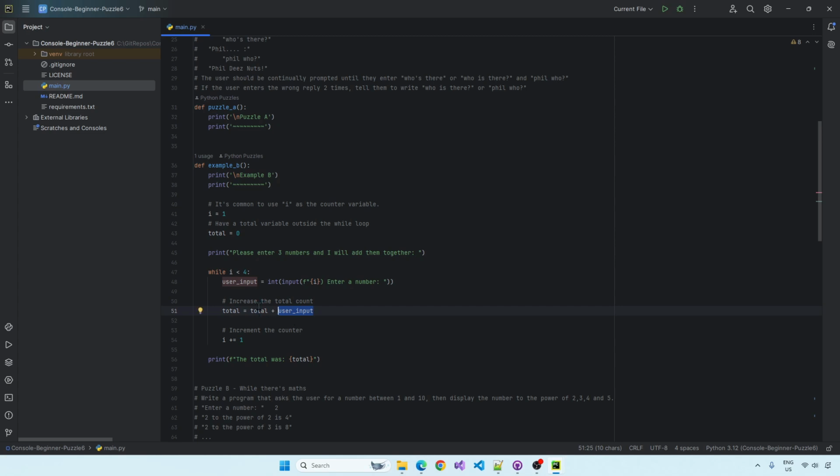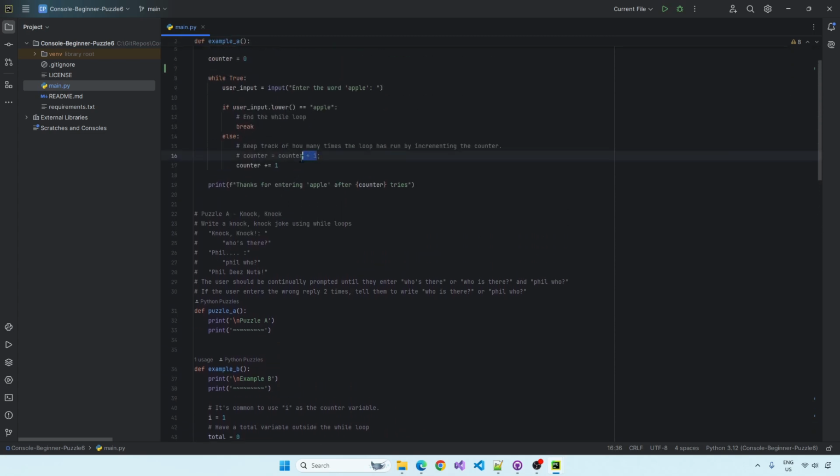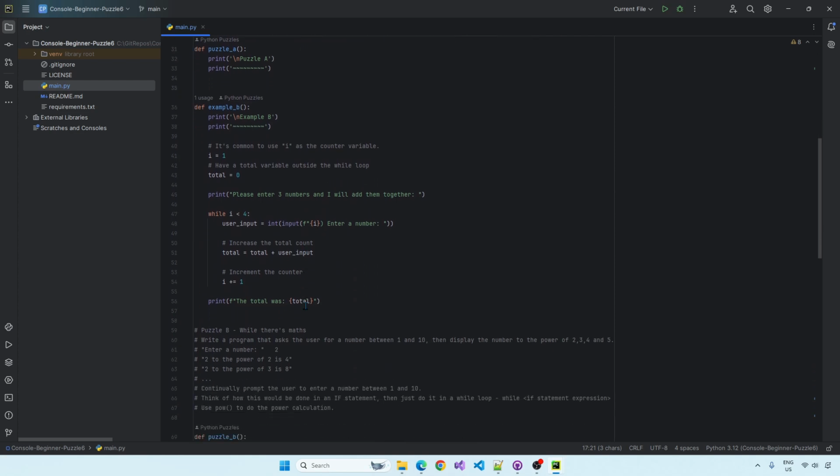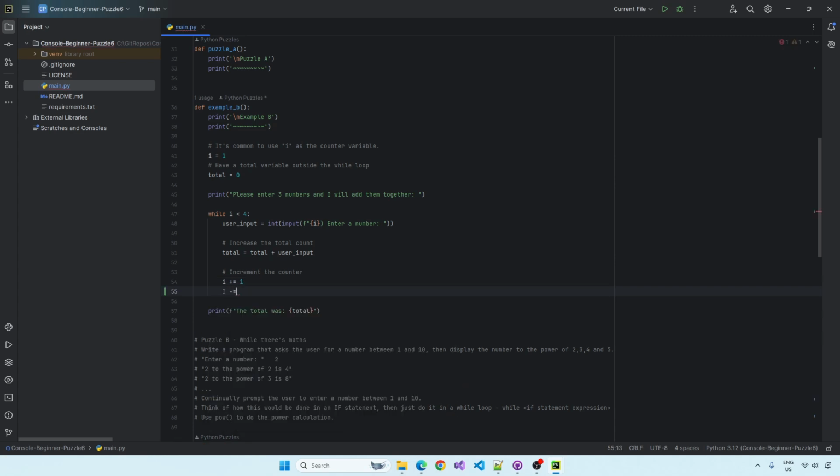So essentially, we're just adding user input to user input here. This is a very common sort of syntax, and we're increasing the counter. Now in Python, you can do variable equals variable plus 1, or you can just do plus equals. It's shorthand. You can also do minus equals. So if we wanted to take one off, it would be minus equals 1.